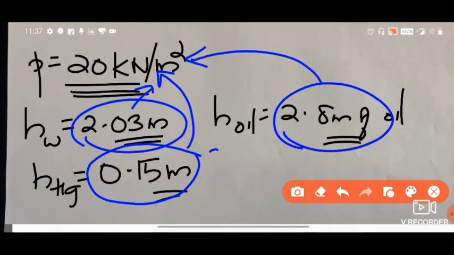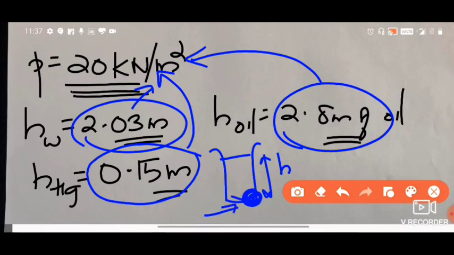That means if you're taking a container, the height of mercury inside this container has to be 0.15 meter, so that the pressure acting at this point is 20 kilonewton per meter square. Similarly, the height of this liquid has to be 2.8 meters of oil, so that the pressure at the bottommost point is 20 kilonewton per meter square. So this is the meaning of the pressure head.